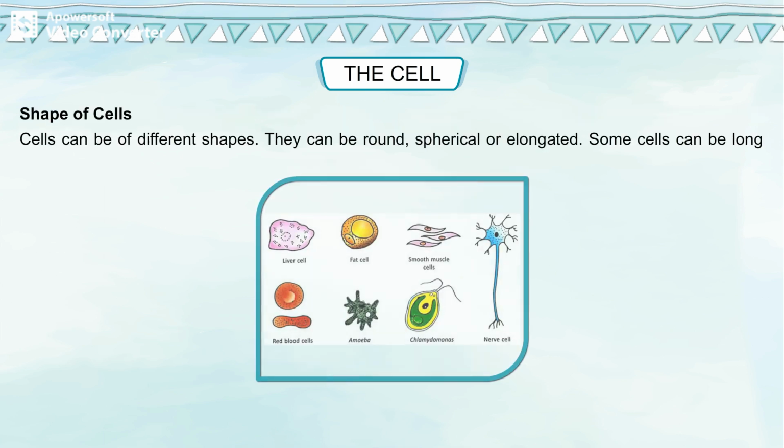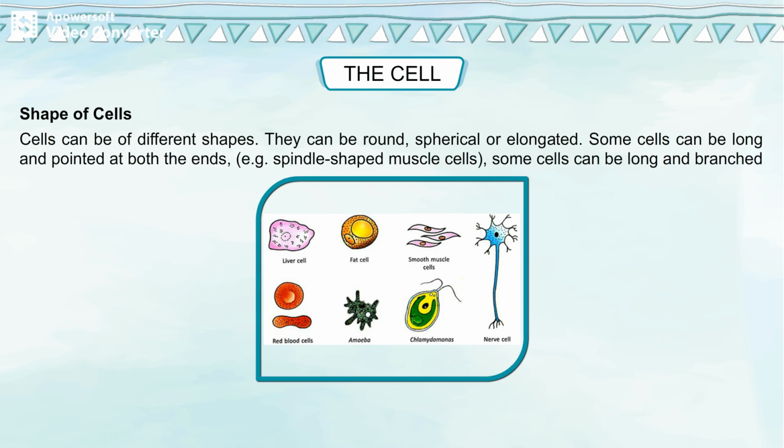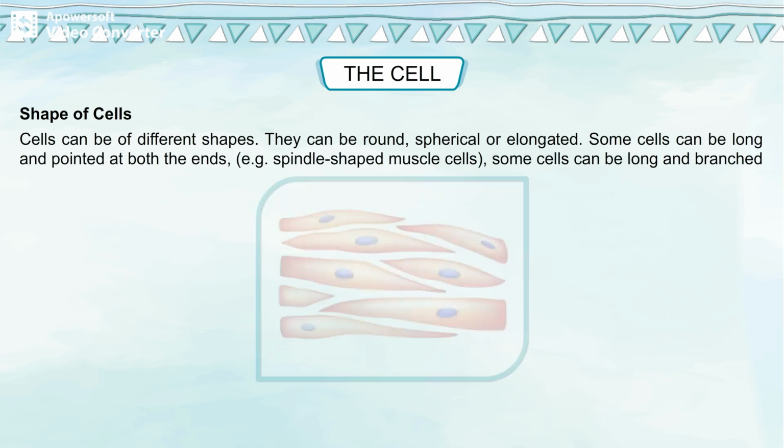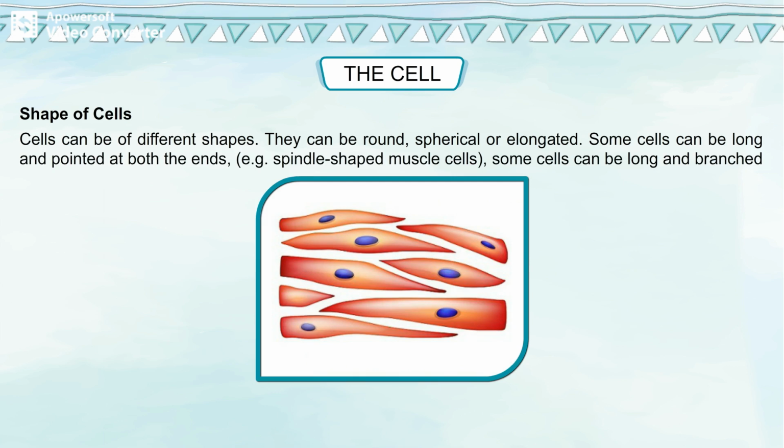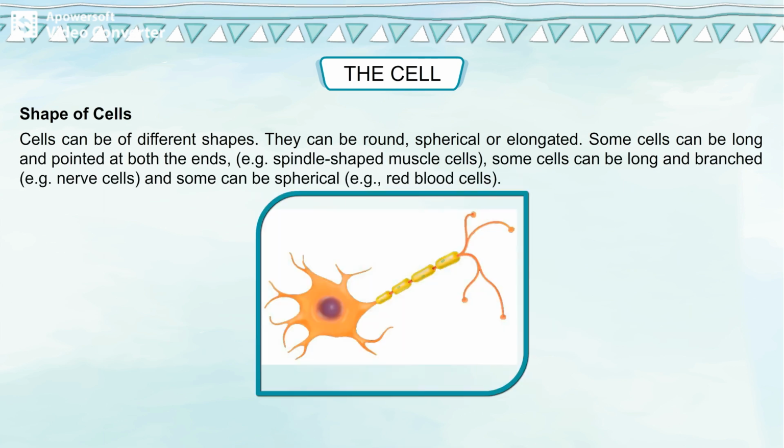Shape of cells. Cells can be of different shapes. They can be round, spherical, or elongated. Some cells can be long and pointed at both the ends. Example, spindle-shaped muscle cells. Some cells can be long and branched. Example, nerve cells. And some can be spherical.